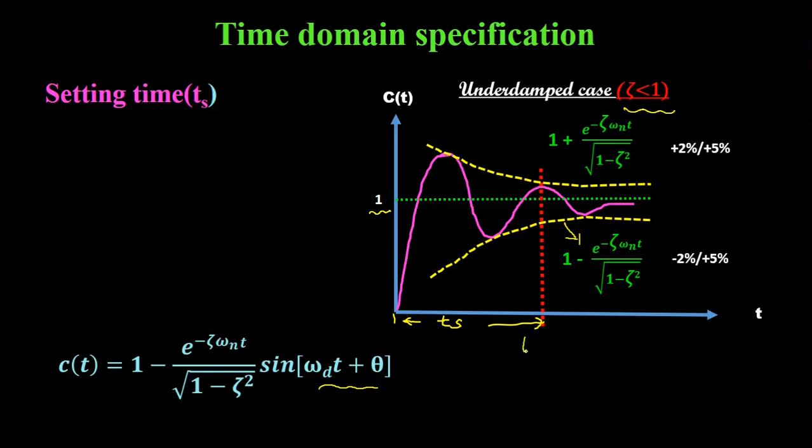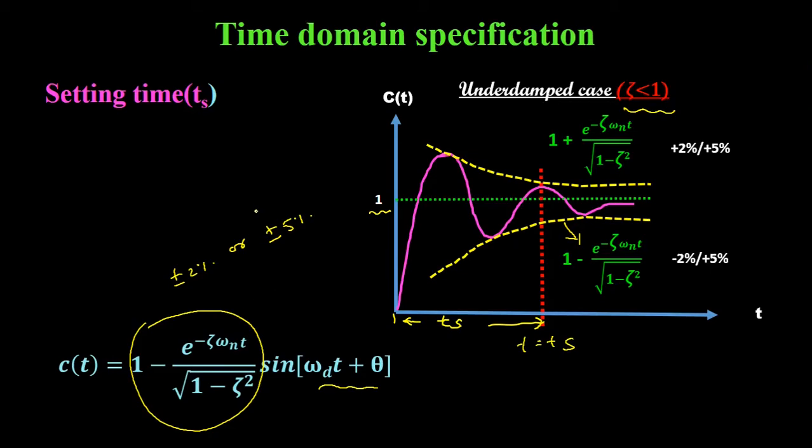So at time t equal to settling time Ts, the transient oscillatory term, that is sine omega dt plus theta, will vanish, and the only term which controls the amplitude of the output within plus minus 2% tolerance or plus minus 5% tolerance is this 1 minus e to the power minus zeta omega nt divided by under root 1 minus zeta square.